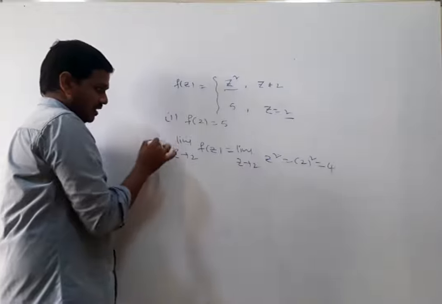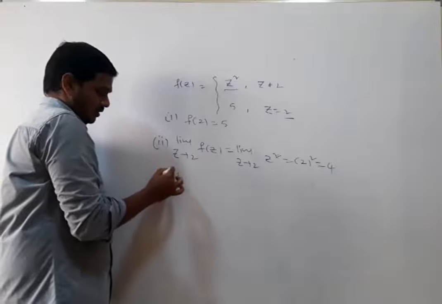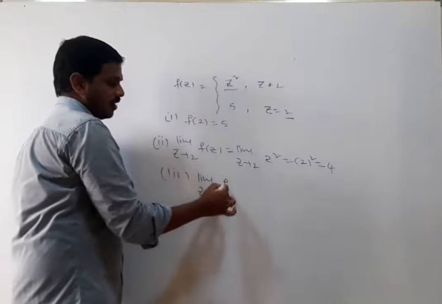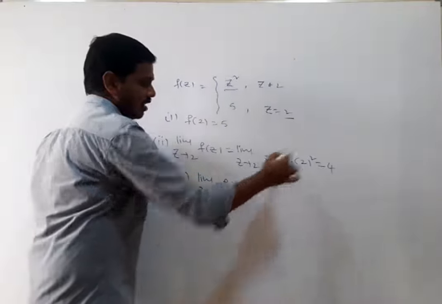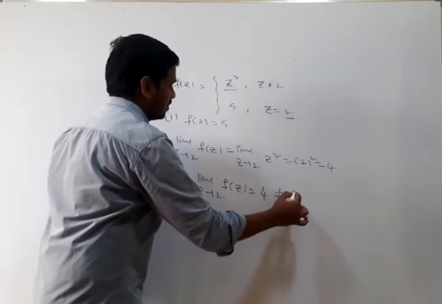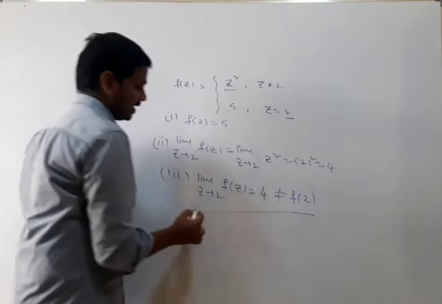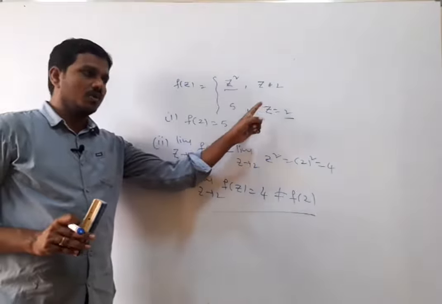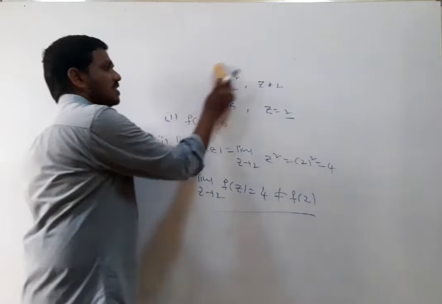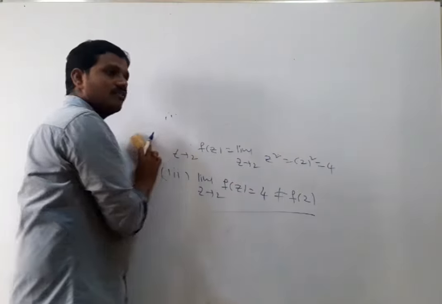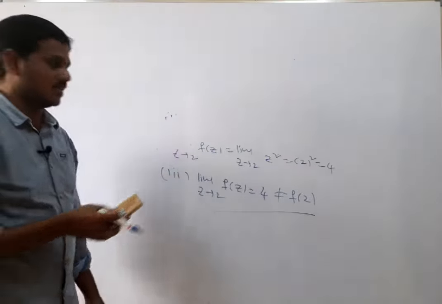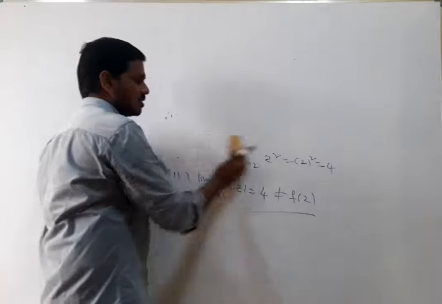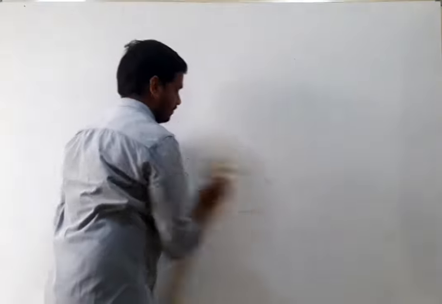This is the first condition. This is the second condition. Now coming to the third condition, limit z tending to 2 f of z is equal to 4, but which is not equal to f of 2. So the function f of z is not continuous at z equal to 2. A function which is not continuous at a point, we say that the function is discontinuous. So here in this case, the function is discontinuous at z equal to z naught.